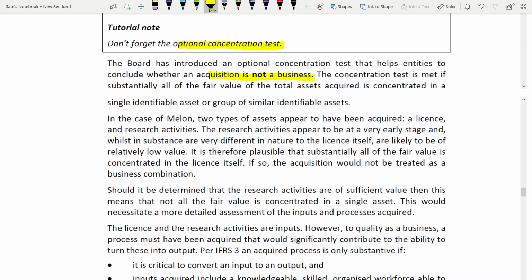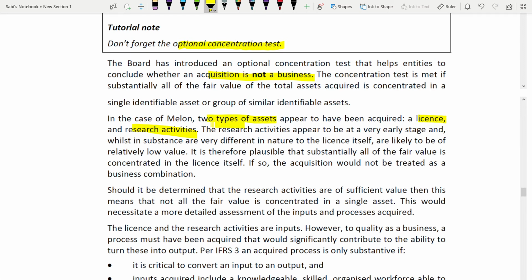In this case of Melon, two types of assets appear to have been acquired. What are the two types of assets? One is a license, the other one is research activities. Okay, these are the two assets that have been acquired. The research activity appears to be at a very early stage. From the case study only, we saw it's at a very early stage, and it is, while in substance very different in nature from the license itself.